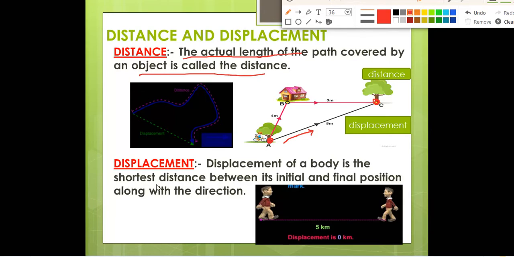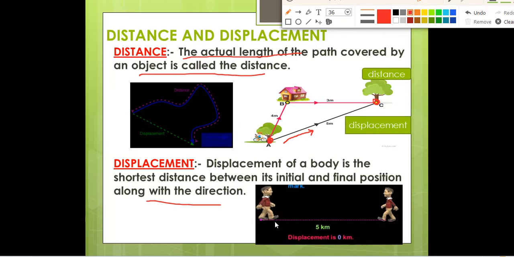Displacement of a body is the shortest distance between the initial and the final position along with the direction. So you have to remember, distance is the actual length of the path covered by an object and displacement is the shortest distance between the initial and final position along with the direction. For example, in this one you can see, if a person goes from here to here, but again if he comes back, then what will happen?